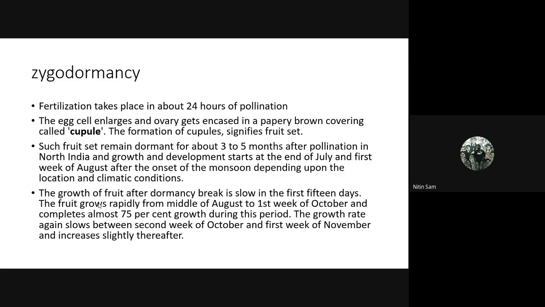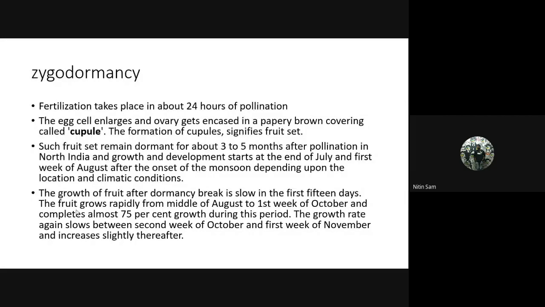Zygodormancy. You need not recall all the points in this slide. Only remember that zygodormancy is present in amla, and the growth regulator involved is auxin. Okay, so I will just explain this; it is not much required. You need not remember all these things. Just remember that zygodormancy is present in amla and it is regulated by auxin.